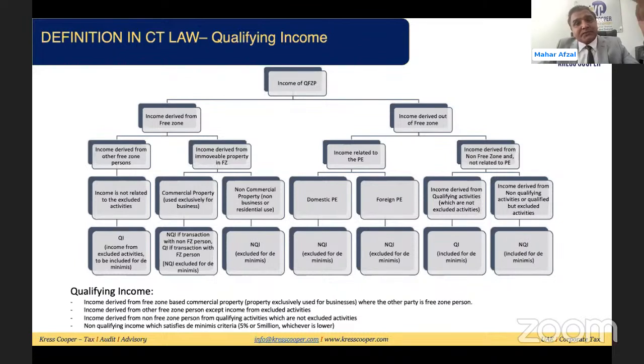The third thing was adequate substance. The person must have core income generating activities within the free zone, and the person must meet the adequacy test: adequate assets, adequate expenditures, or adequate employees within the free zone. If this adequacy test is being outsourced, then the party to whom it is outsourced must be within the free zone as well. So this is the third. And the fourth one was the qualifying income. We have discussed there are four incomes which are qualifying income. Other than this, every income is a non-qualifying income, and it will be subject to tax at 9%.